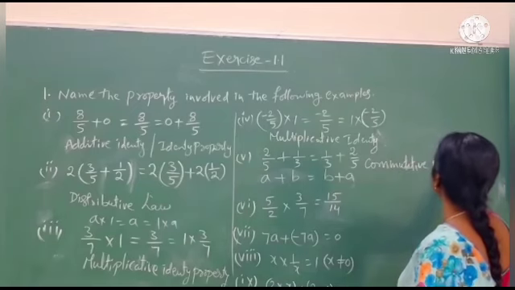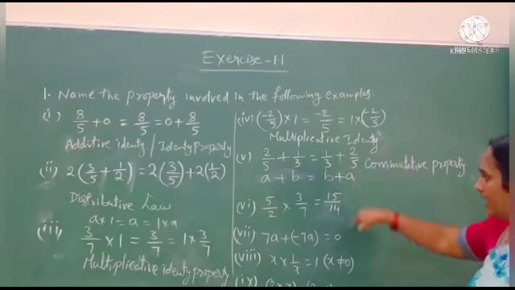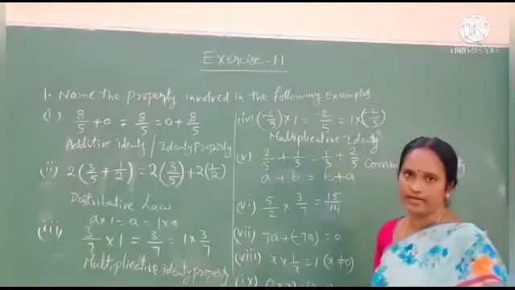This is the commutative property. After that we will go for the next question.